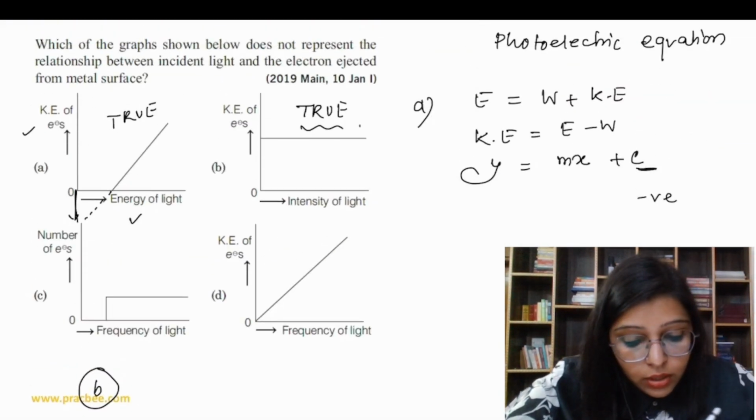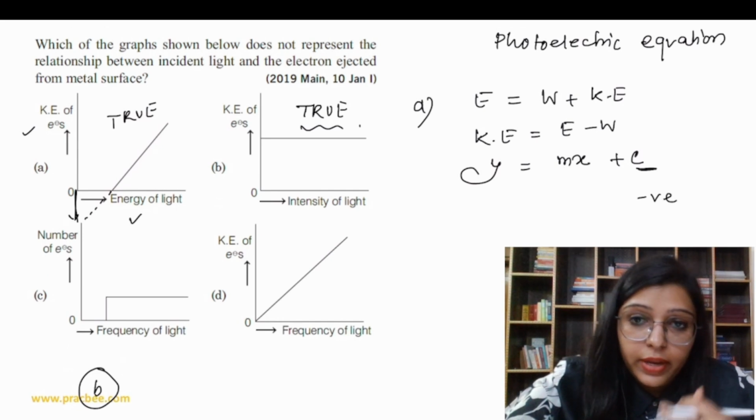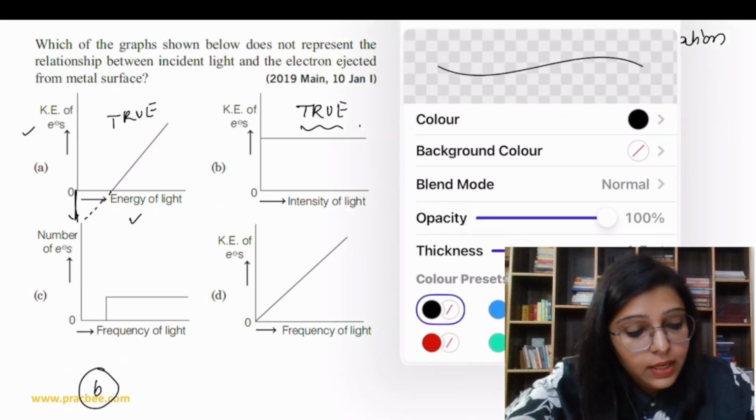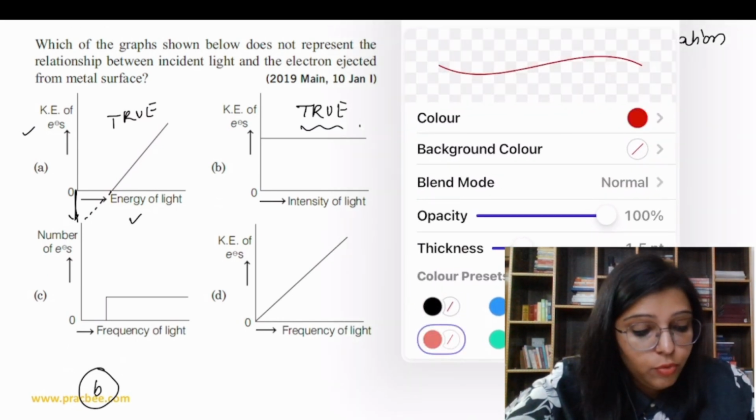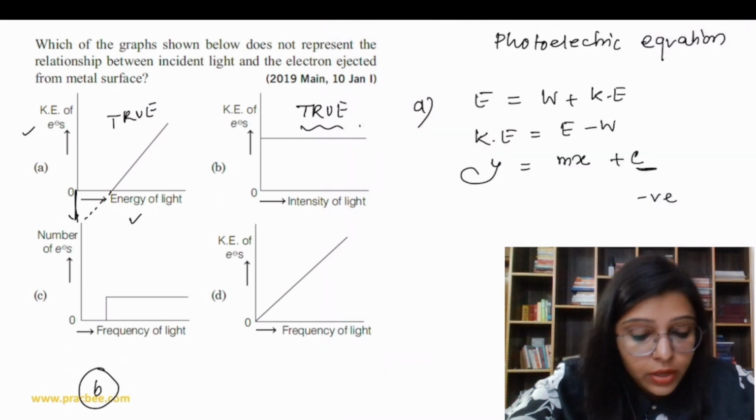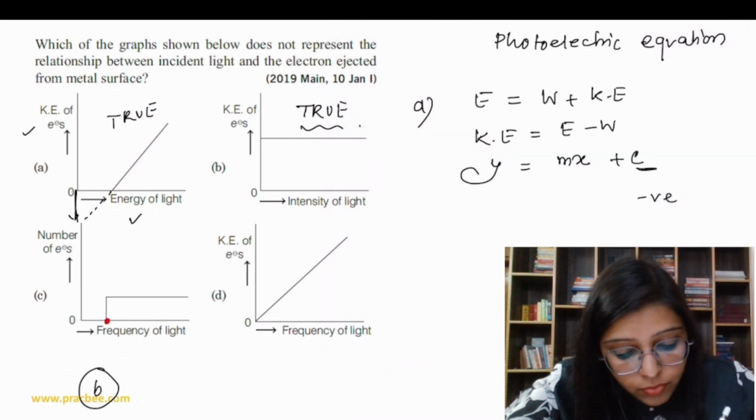Third one, number of electrons and frequency of light. So see, basically at a particular frequency, the photoelectric effect is observed, right? When the frequency is equal to the threshold frequency, then what happens? Ejection of electrons happens.